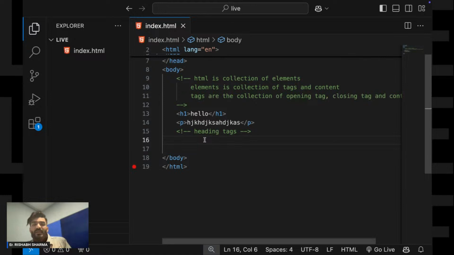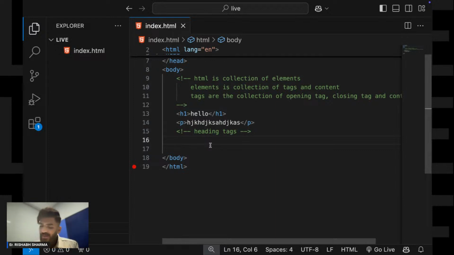So now the heading tag. In your website you must have seen there are different types of headings. One is your main heading, that is very big in size. Then comes your subheading, then other subheadings. There are different types of headings. So in your HTML also, there are different ways to tell the browser about them.